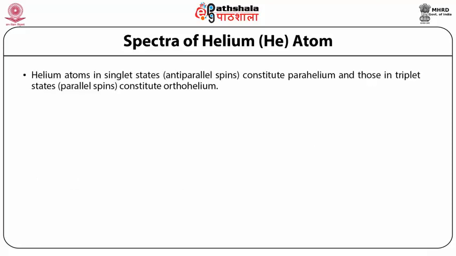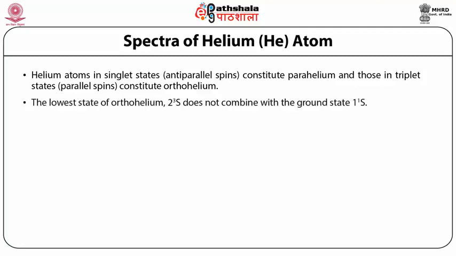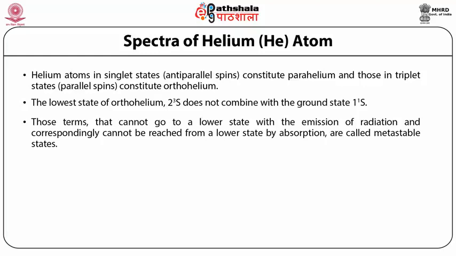Helium atoms in singlet states having antiparallel spins constitute parahelium, and those in triplet states with parallel spins constitute orthohelium. The lowest state of orthohelium, 2 3S, doesn't combine with the ground state 1 1S. Those terms that cannot go to a lower state with the emission of radiation, and correspondingly cannot be reached from a lower state by absorption, are called metastable states.